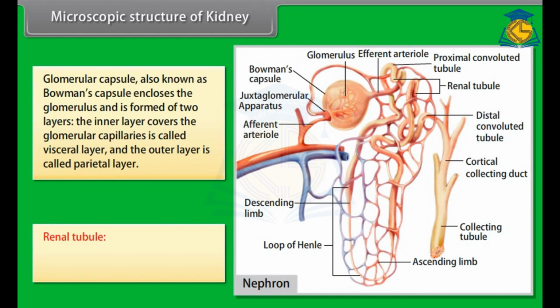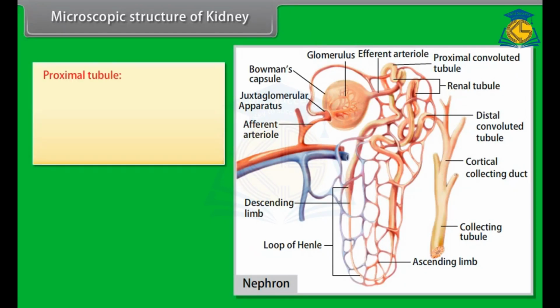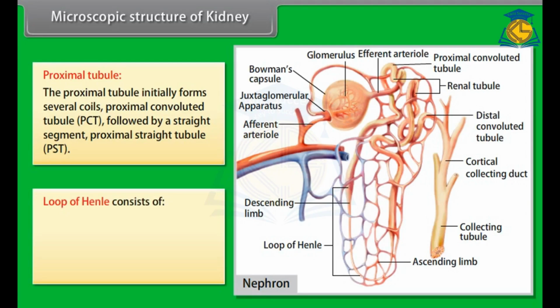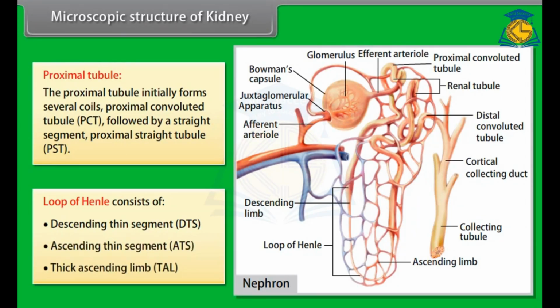Renal tubule. It is a long complicated tubule that is divisible into the following main parts. Proximal tubule. The proximal tubule initially forms several coils, the proximal convoluted tubule PCT, followed by a straight segment, the proximal straight tubule PST. Loop of Henle consists of a descending thin segment, an ascending thin segment and a thick ascending limb.